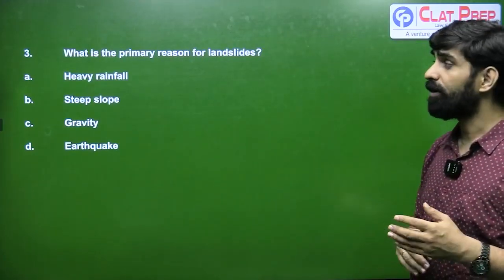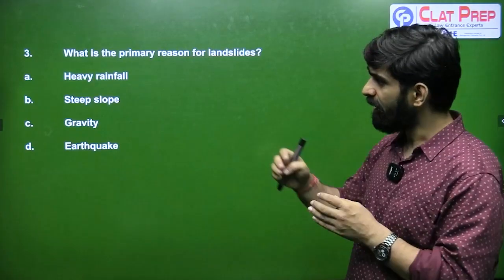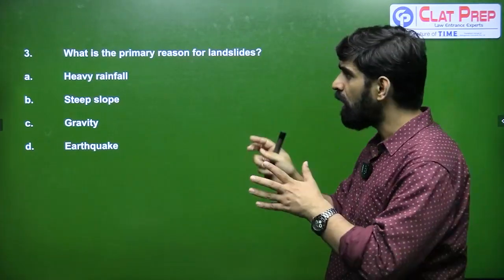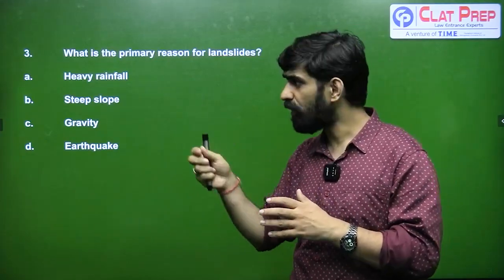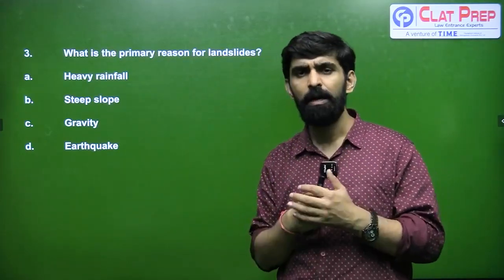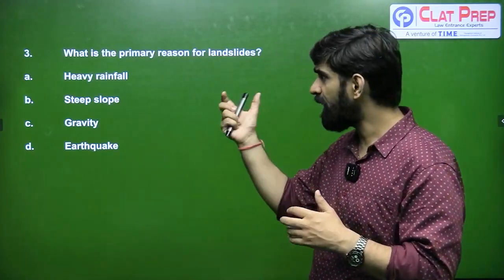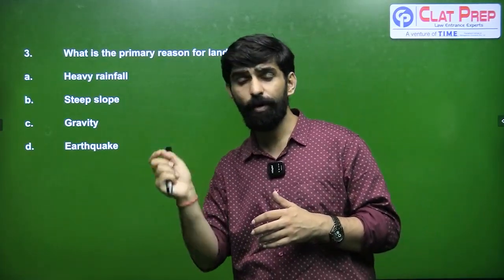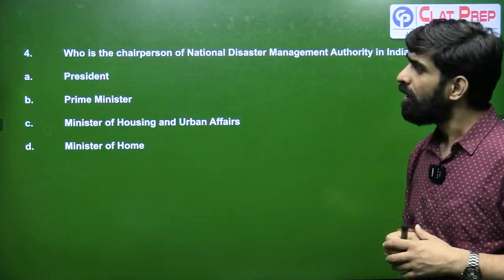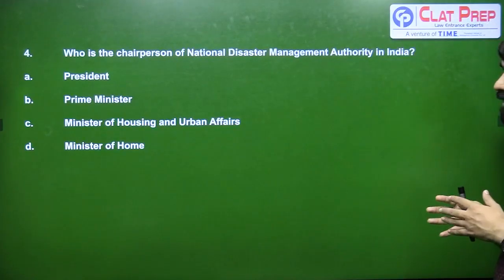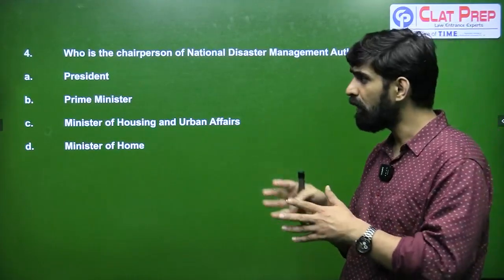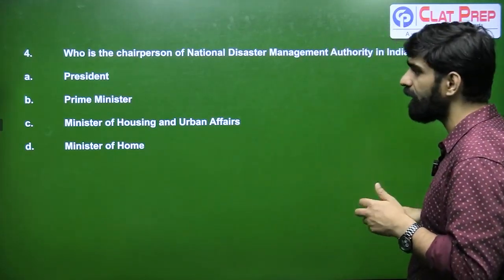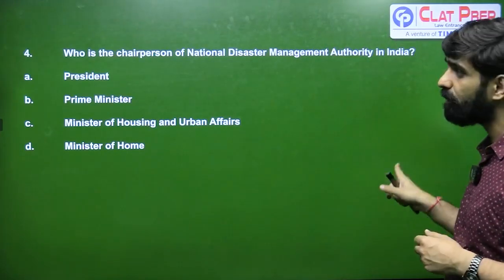Next question, what is the primary reason for landslides? Is it heavy rainfall, steep slopes, gravity, or earthquake? We have discussed this also. Heavy rainfall, steep slope, or a heavy earthquake can be the secondary reasons. But the main reason why landslides take place is the force of gravity. So answer for 3 is going to be C. Remember this. Next, who is the chairperson of NDMA in India? We have discussed this also. The Prime Minister is the ex officio chairperson of the NDMA in India. So answer for 4th is going to be B.